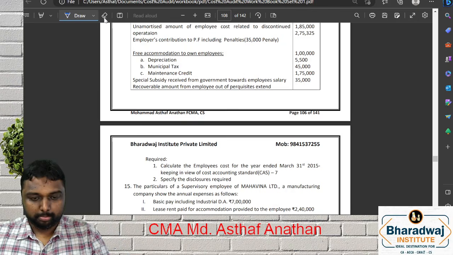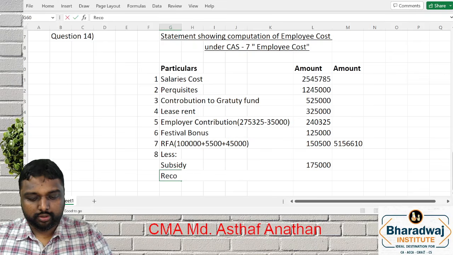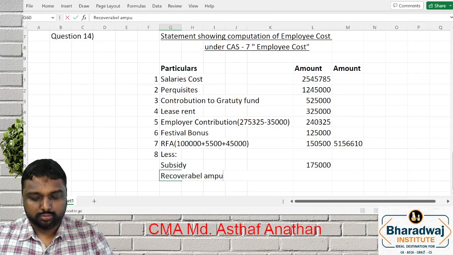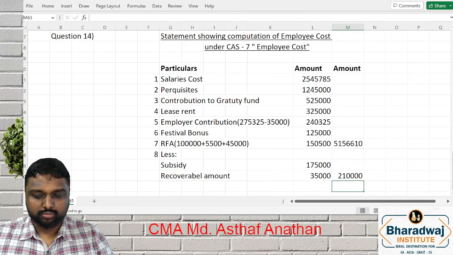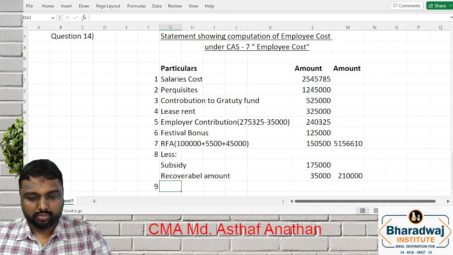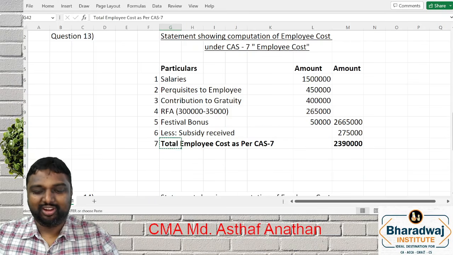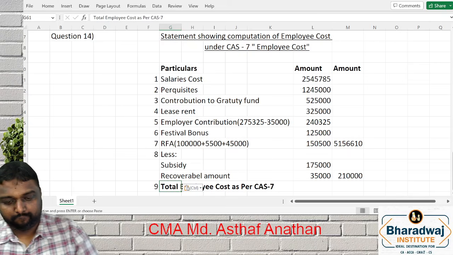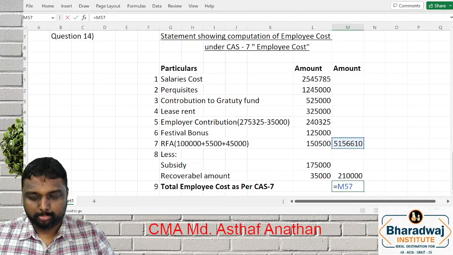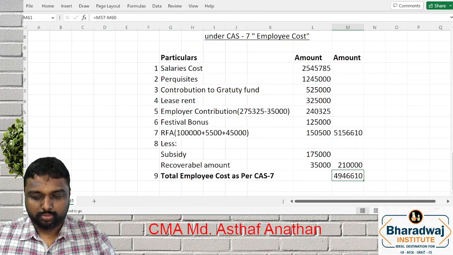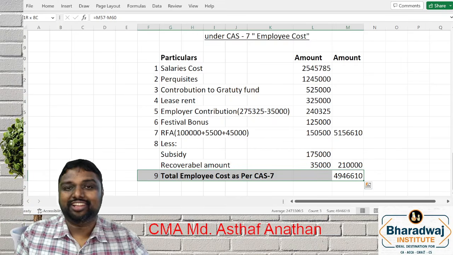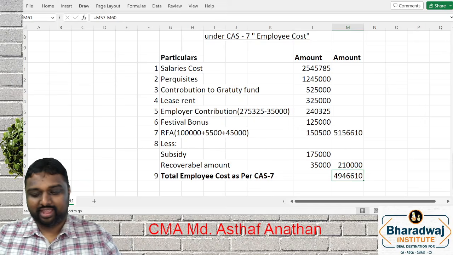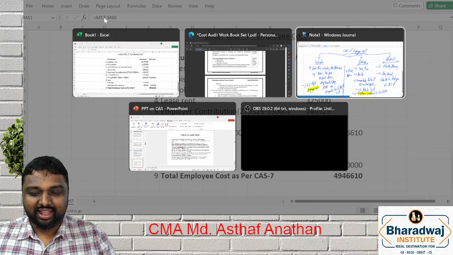Next, recoverable amount. What is the recoverable amount? This you can do separately also. So your total employee cost will be, correct? 49,46,610. Congrats for those who got the correct answer.